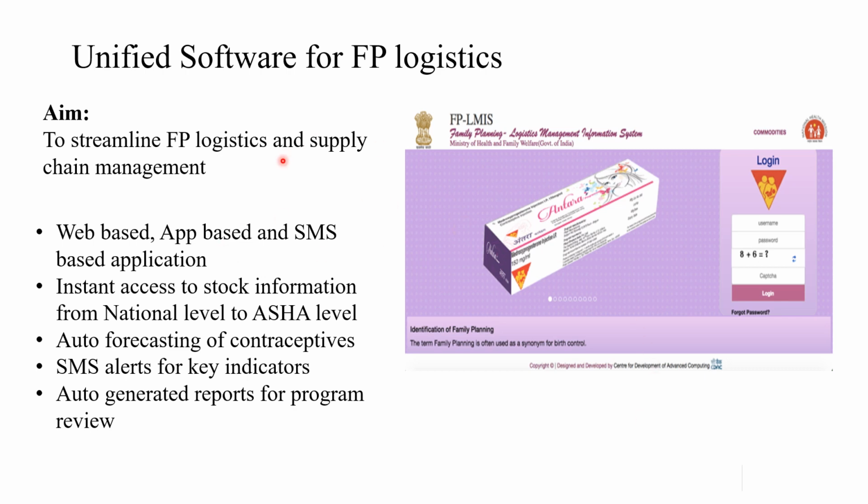A new software again, which has a web application, app, and SMS based application. So even if a woman's OC pills are now running low, an automatic SMS will come, and even the ASHA will get an SMS that the woman's OC pill stock should be low because 28 days are now over, so she can refill it. So all these software based systems will be there.